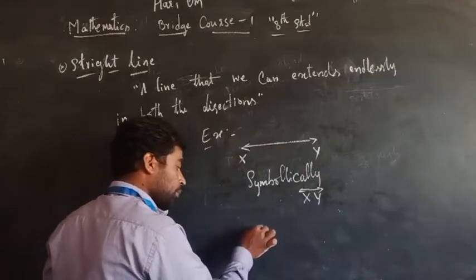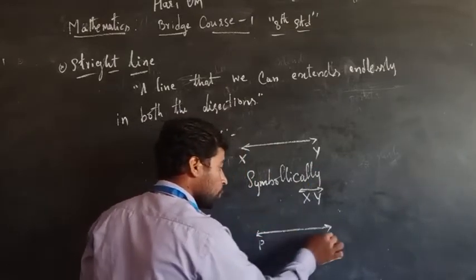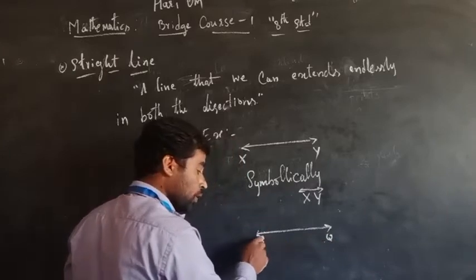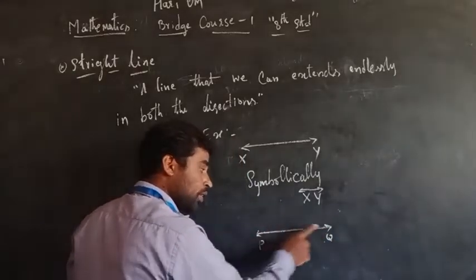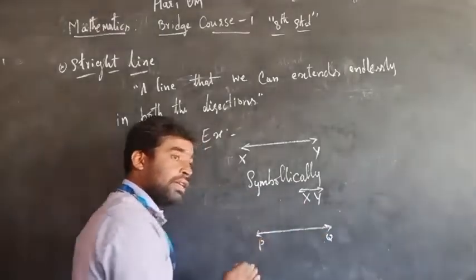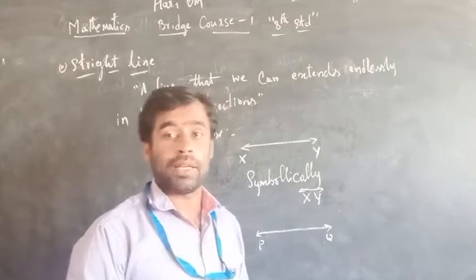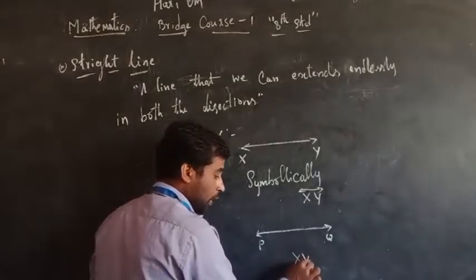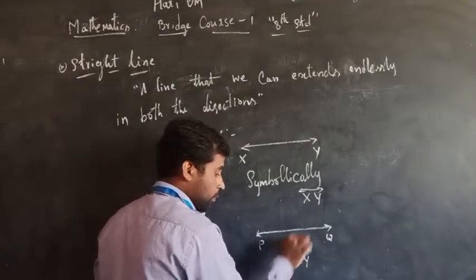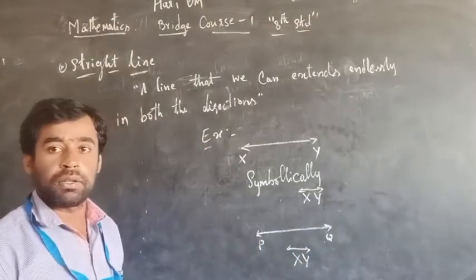Here I take PQ. Here PQ is a straight line because both sides have a moving point and arrow mark. This arrow mark represents that we can extend the line in either direction. Either direction means in both the directions. So to write symbolically, I can take XY, the straight line symbol, XY. Is it clear? Take down this one.